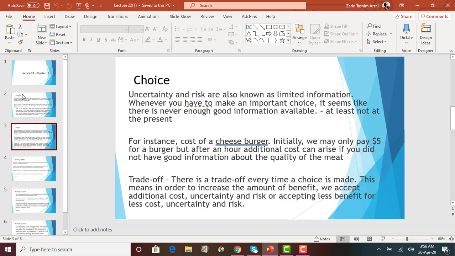Okay, now the other scenario can be, in order to pay less cost, less risk, or less uncertainty, I am ready to accept lower benefit. Probably I don't have the affordability to receive the highest choice, so in order to reduce the cost, I am ready to accept lower benefit. So that's trade-off. You're trading off benefit with cost, or you're trading off cost, uncertainty, and risk for benefits. So it can be either of the situations that can happen.